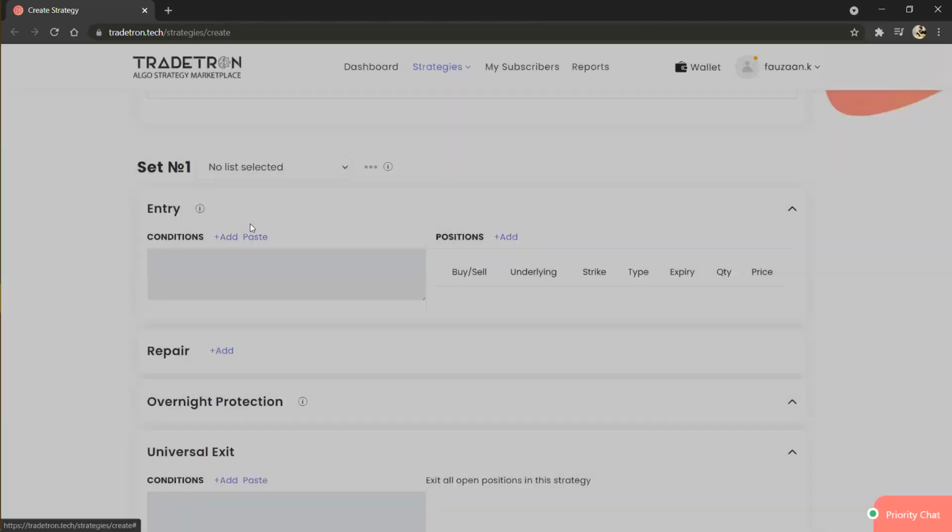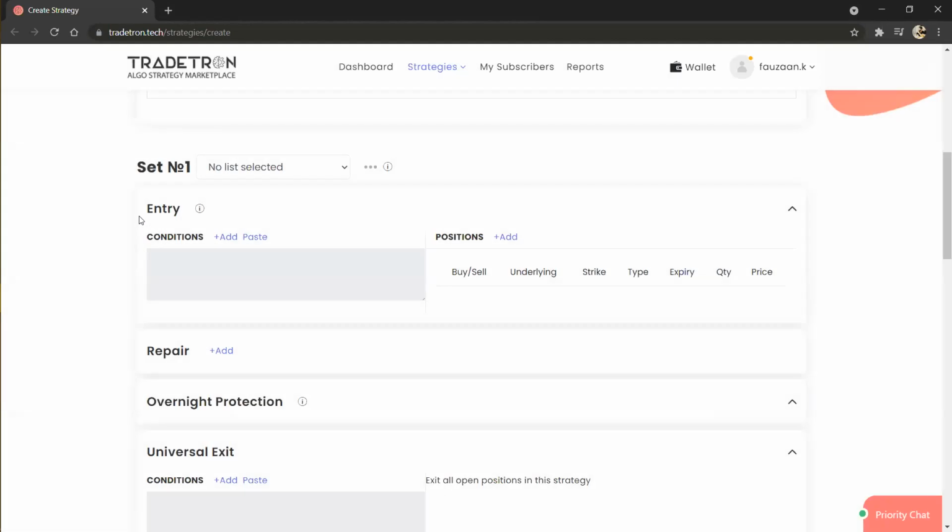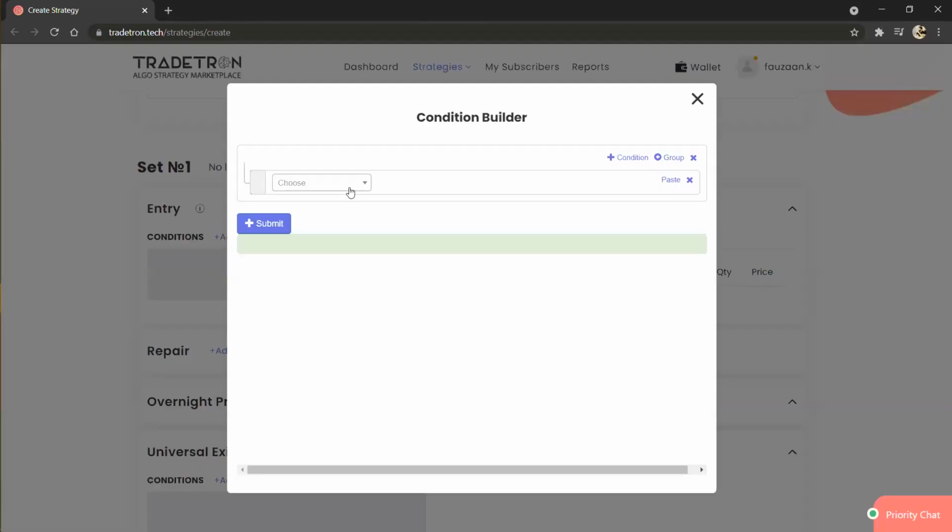Please note that in this entry block, this is the conditions part and this is the positions part. It is also called the condition builder and the position builder. We assign certain conditions, and if those conditions are getting satisfied, we are going to create the positions. So don't get confused between these two. Let's start it.